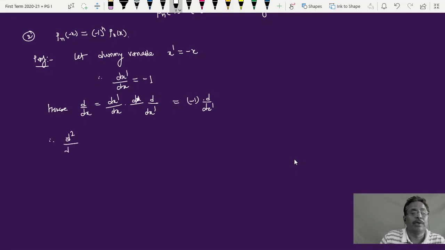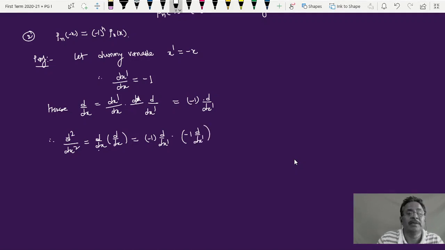Therefore its second differential, d square upon dx square, can be written as d by dx of d by dx. Simple mathematics, calculus. So d by dx can be written as minus 1 into d upon dx prime, and the bracket is also minus 1 into d by dx prime. I am just replacing d by dx by the above equation. So minus 1 into minus 1 is plus, and this gives me d square upon dx prime square.